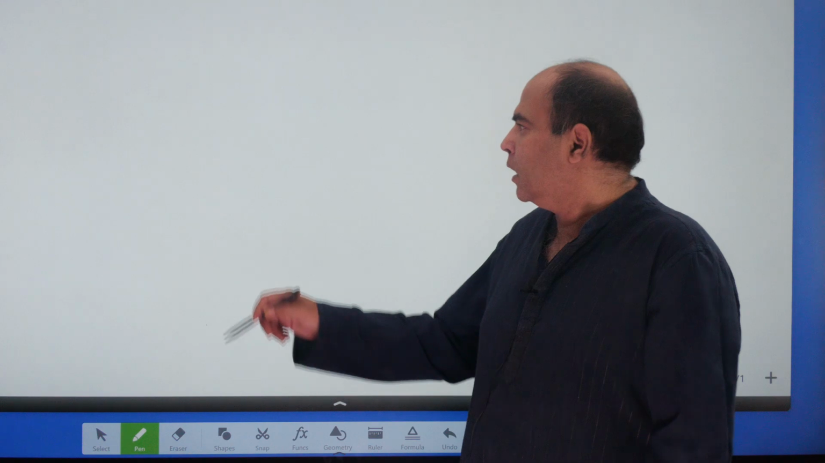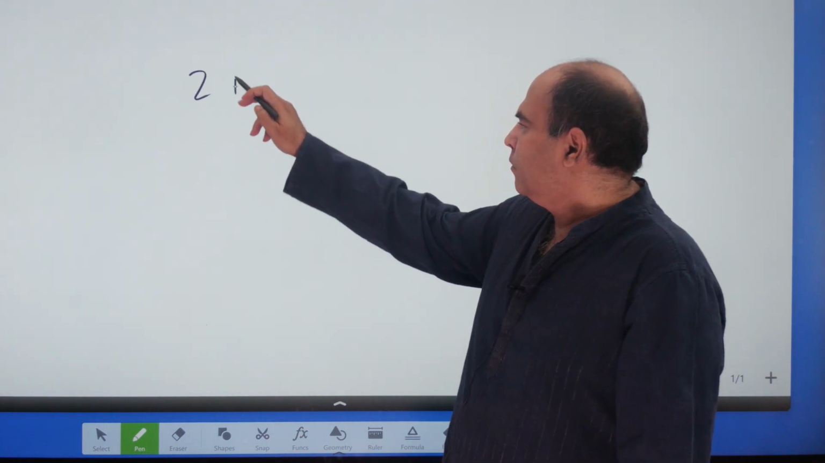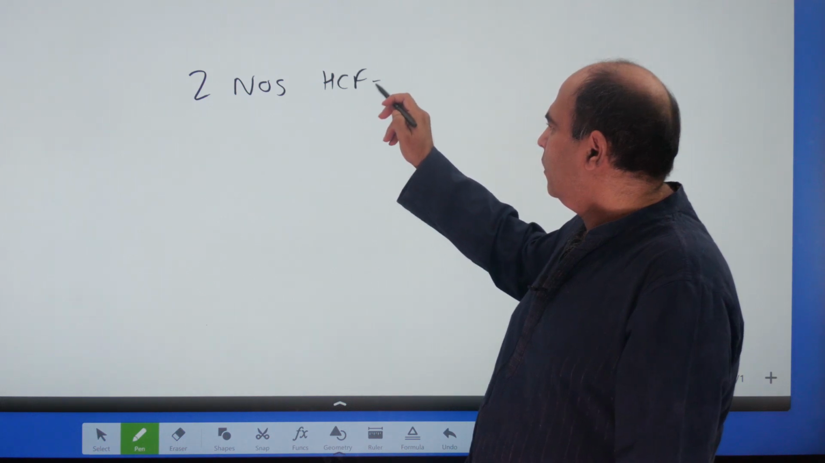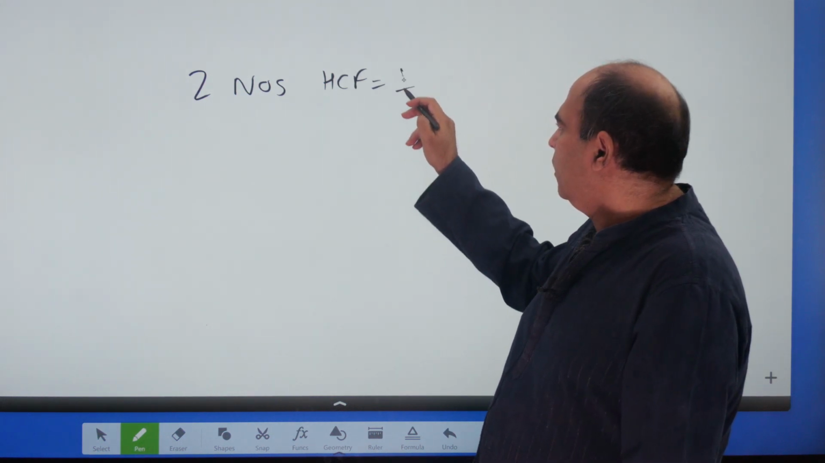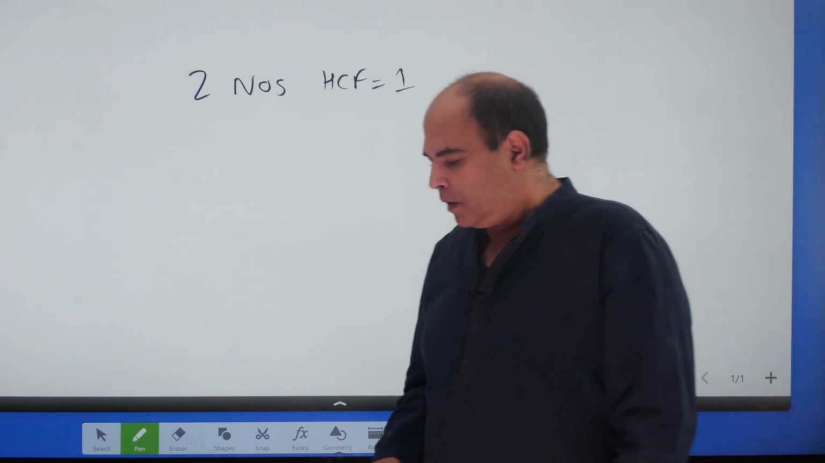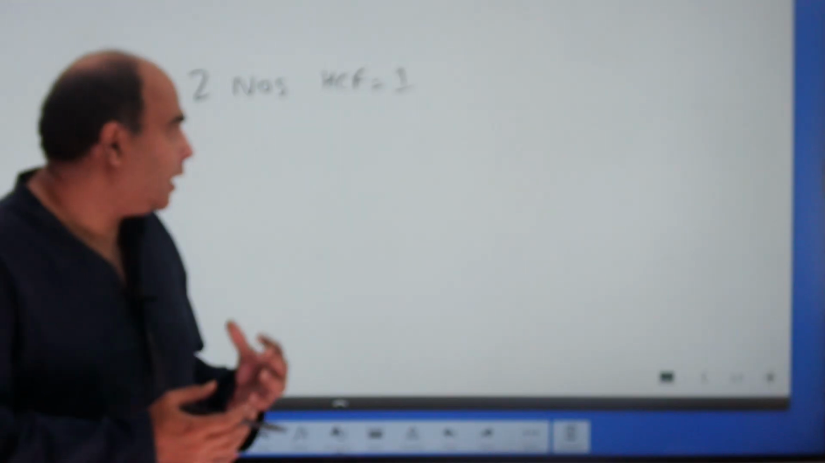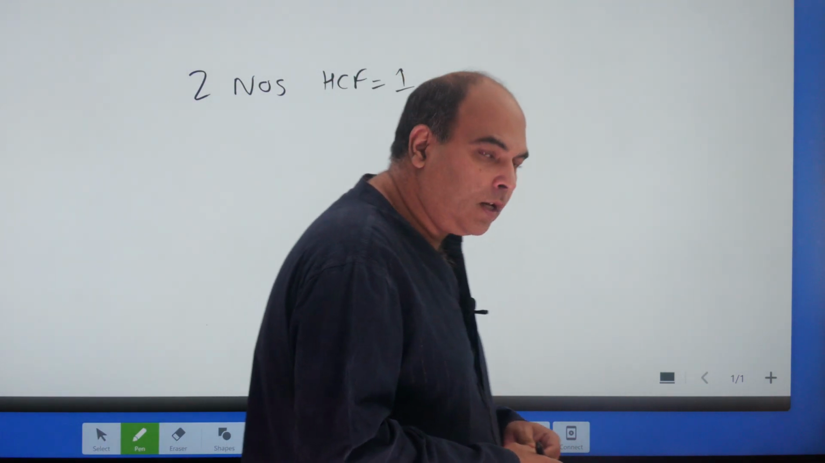Co-prime numbers are two numbers who have an HCF of 1. Two numbers with an HCF of 1. Now when do two numbers have an HCF of 1? When they have got no common factors apart from 1, obviously.